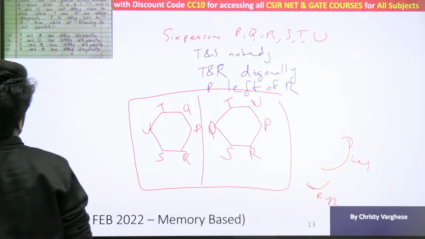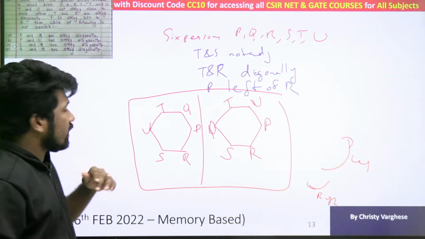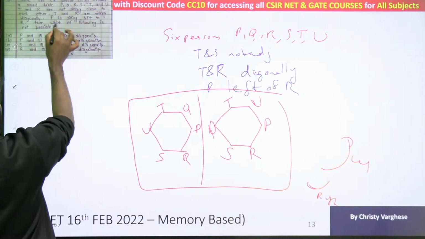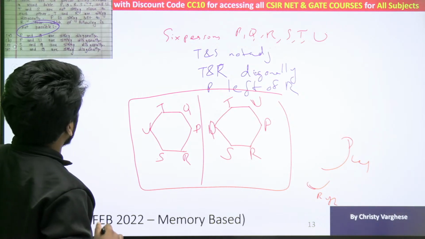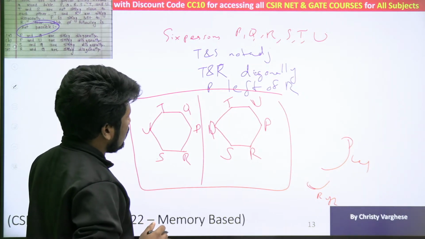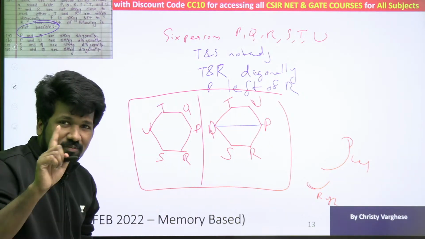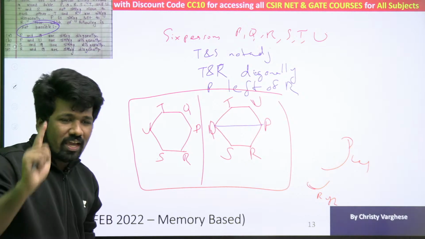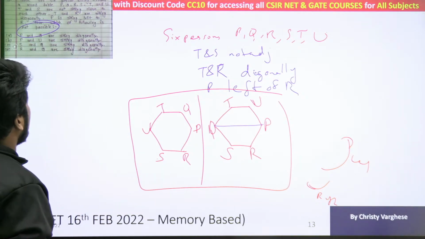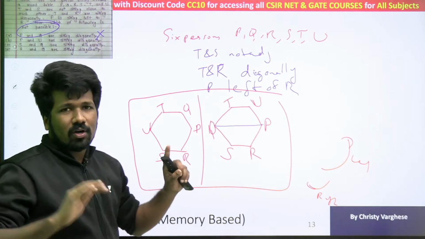P and Q, first option. If you are not able to see this, I will dictate the first option. Option A is saying, which of the following is not possible is asked, P and Q are sitting diagonally. Is it possible? P and Q sitting diagonally is possible in this case. So it is possible in one reality at least. In the other reality it is not possible, but that is okay. So option A is not the answer.